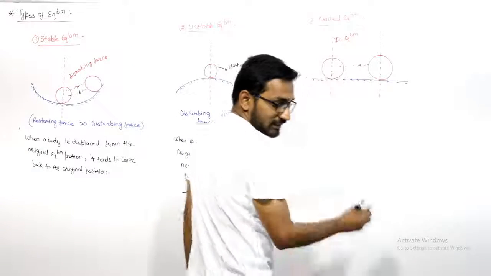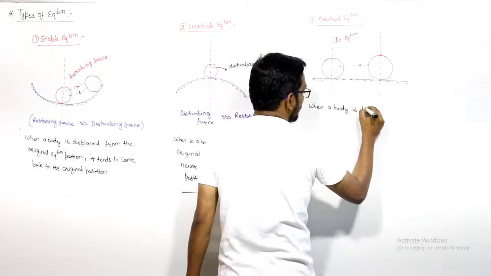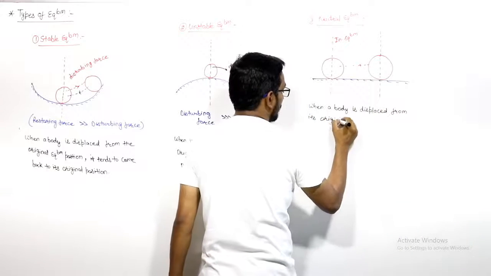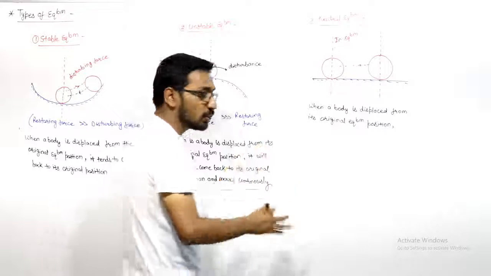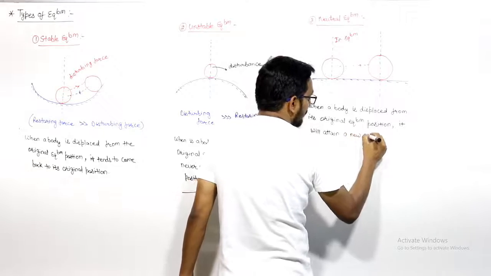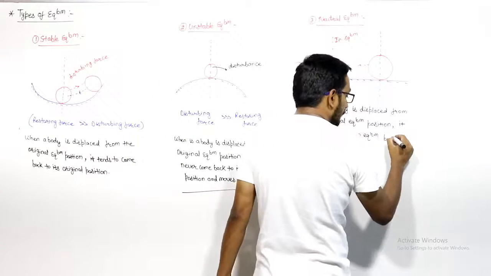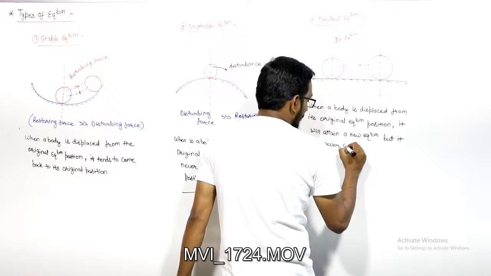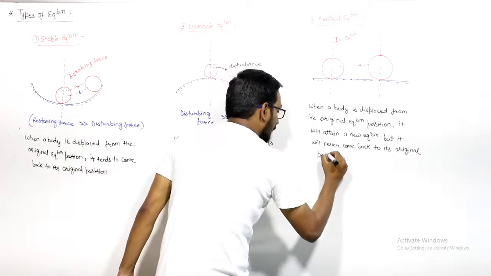So if I write the definition here: when a body is displaced from its original equilibrium position, it will attain a new equilibrium, but it will never come back to its original position.